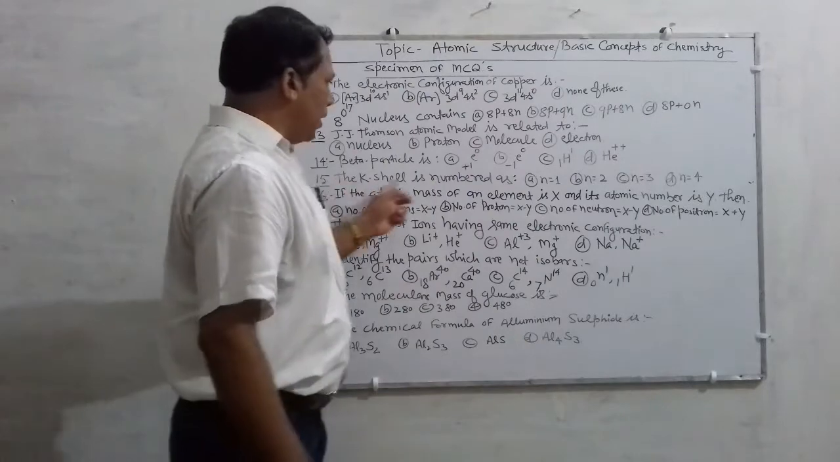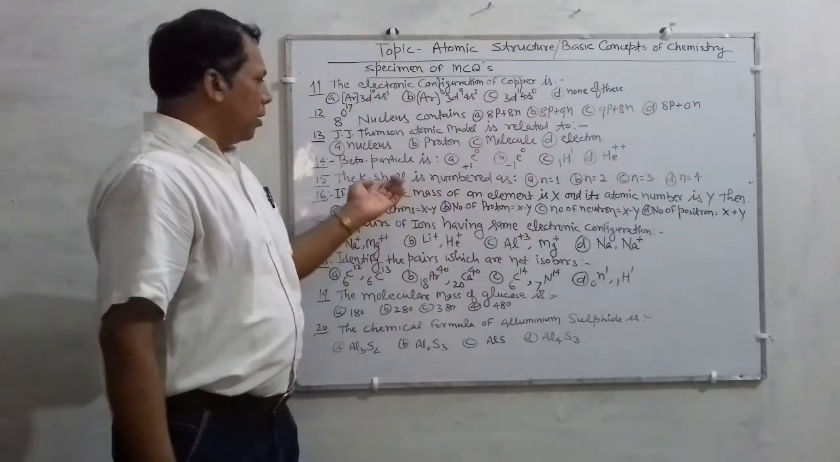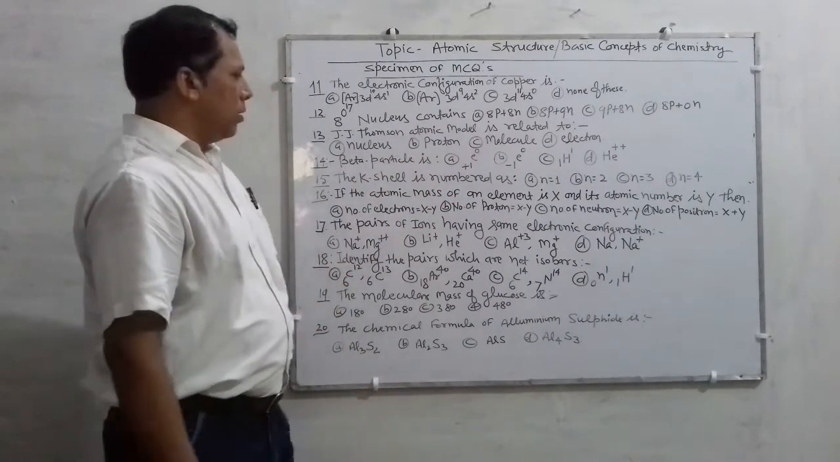So the question is: K cell is numbered as 1, 2, 3, 4. So you have to find K cell stands for what number?